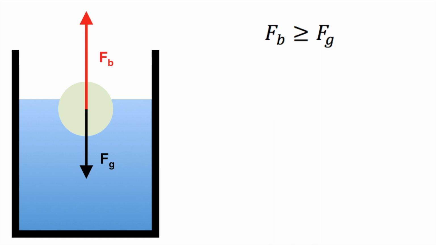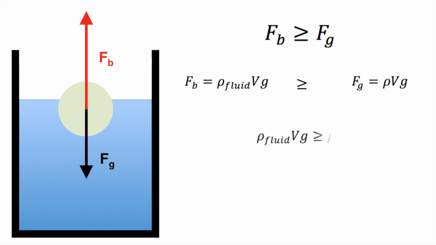As said before, for an object to float in a fluid, the net force acting on it must be positive. That is, the buoyant force must be greater or equal to the object's weight. Expressing both forces in terms of density and volume, it immediately follows that the object will float if it is less dense than the fluid.